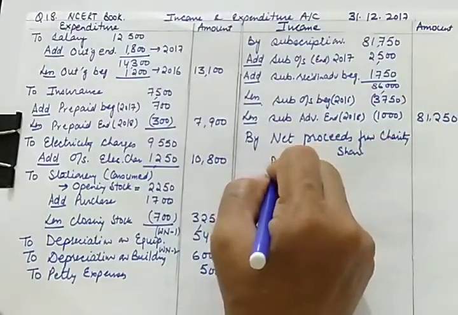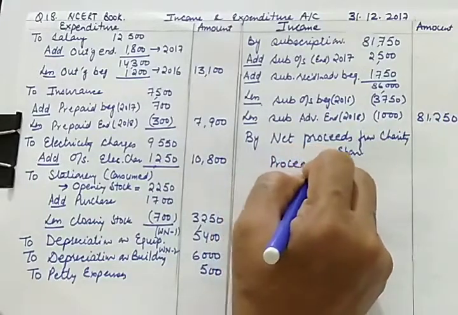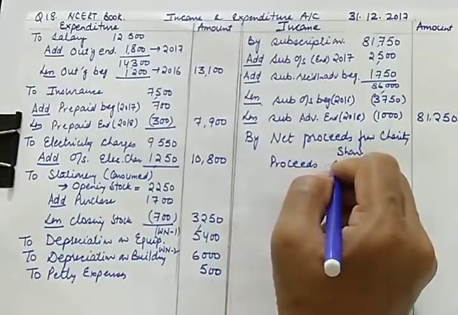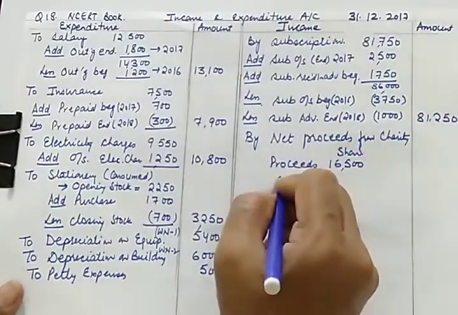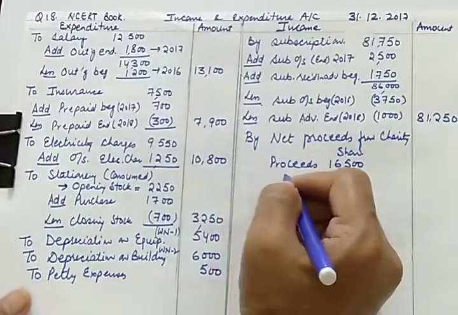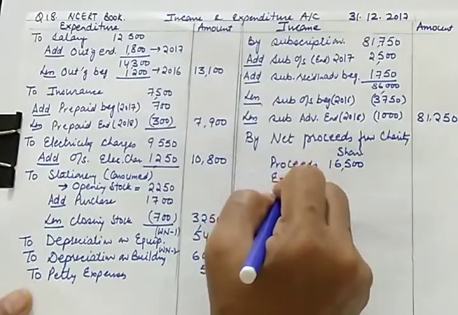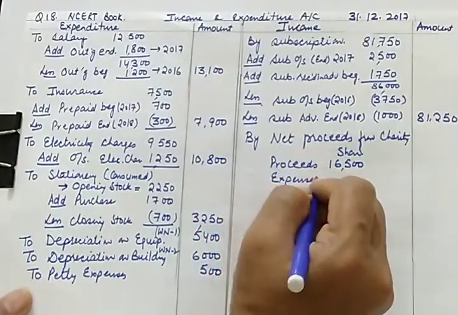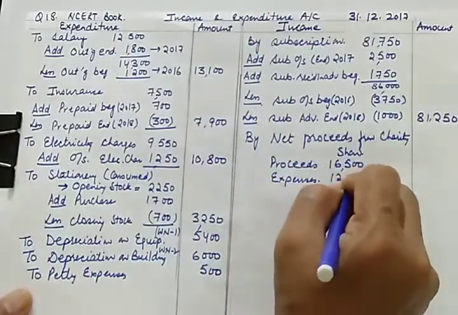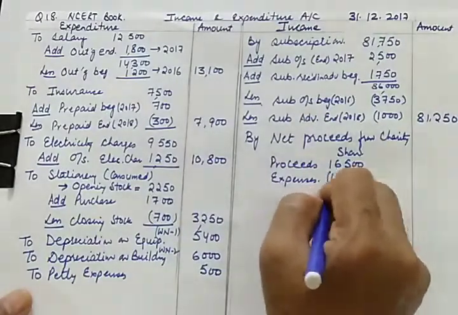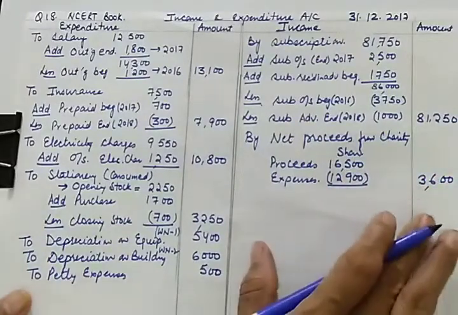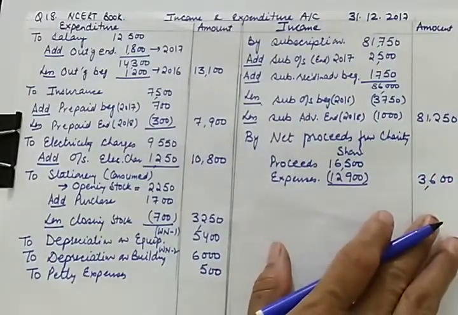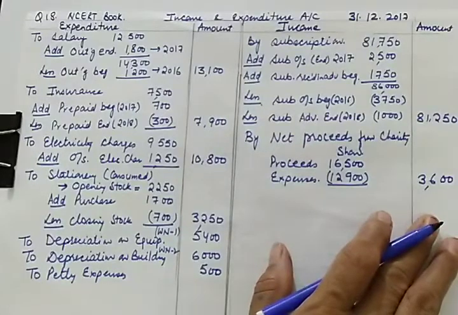Here proceeds which are given to us are 16,500, and from this we will be deducting expenses on charity show. These are 12,900. So finally it will be 3,600 gain on account of organizing this charity show.